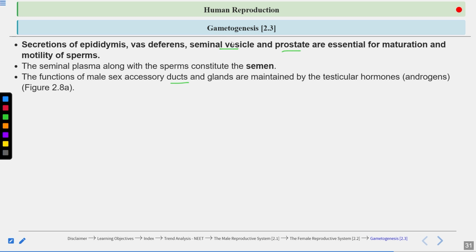Secretion of the seminal vesicle is rich in fructose, which provides nourishment to the sperm. Prostate gland secretions are quite milky and form the major part of the semen. Then the bulbourethral gland helps in lubrication of the penis, and it also helps in neutralization of the acidity due to urination. Neutralization of acidity is very important for maintaining sperm viability. Clear?